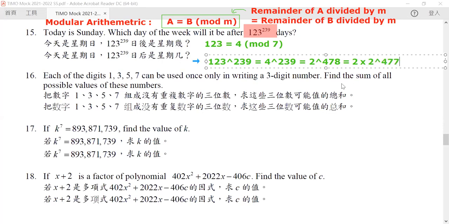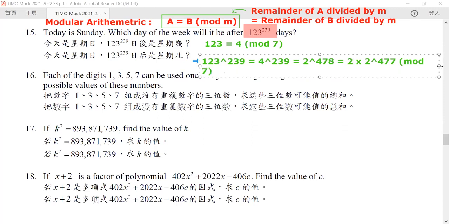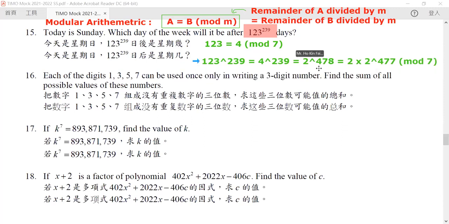Now, why we want to do this? Don't forget that this is when we are considering division by 7. Why do we want to consider this? It's because this is very interesting by itself.